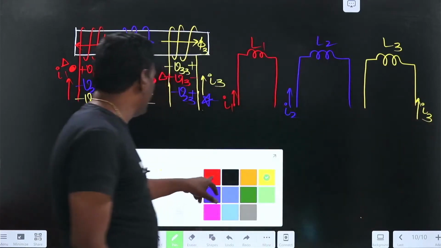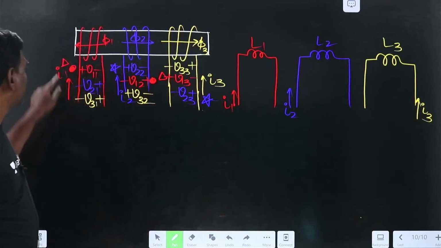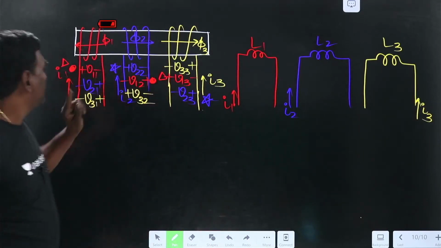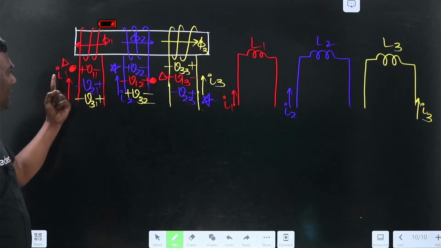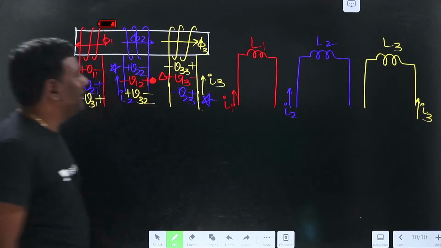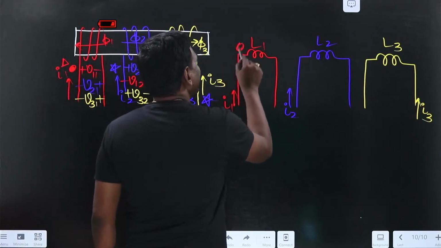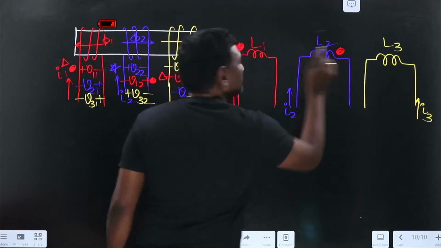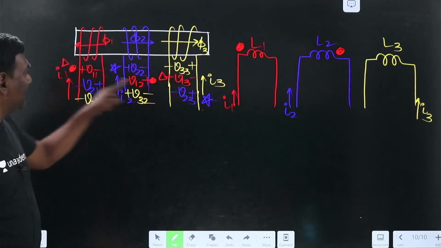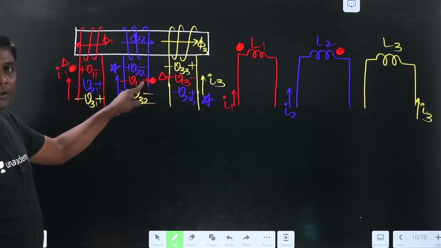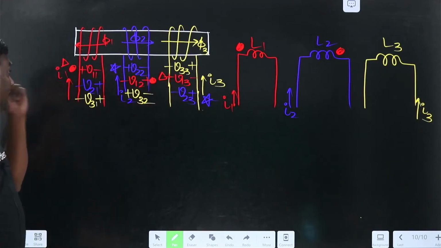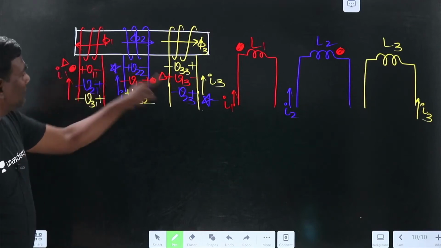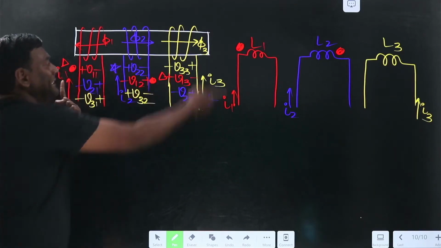Now let us keep dots. Circle: the first one, circle, I1 entering; the second one, circle, I2 leaving. So this is going to be circle, and this is going to be circle. Okay, see guys, red. After that, if you see triangle, red, this is the entry point, this is the exit point.